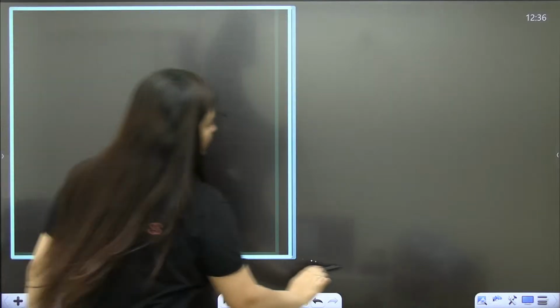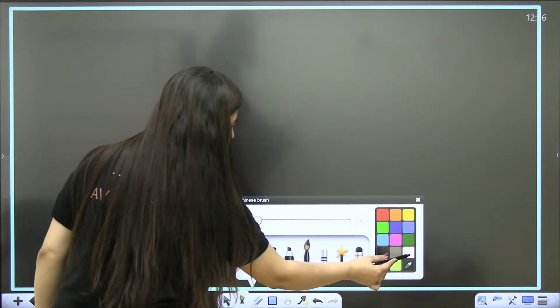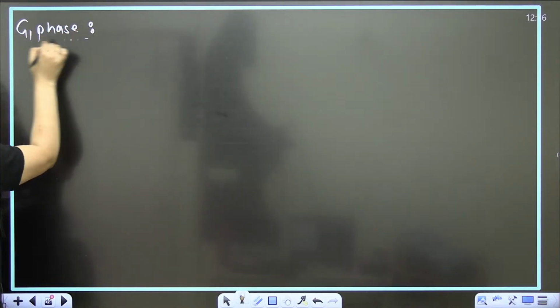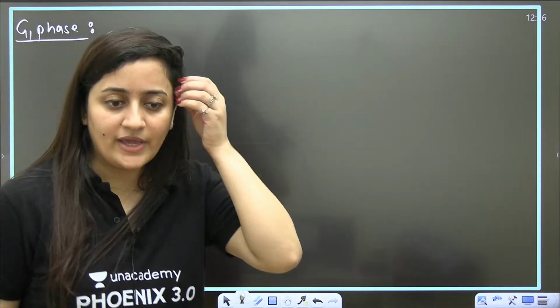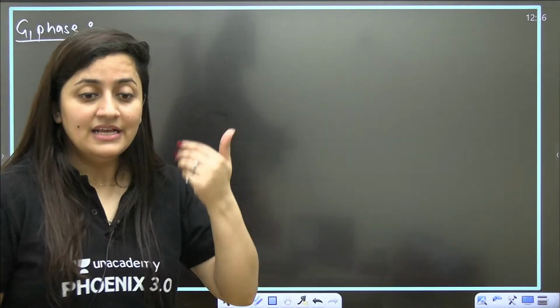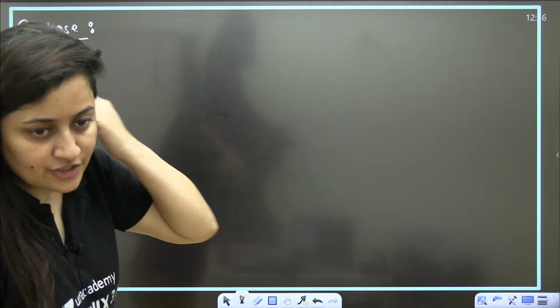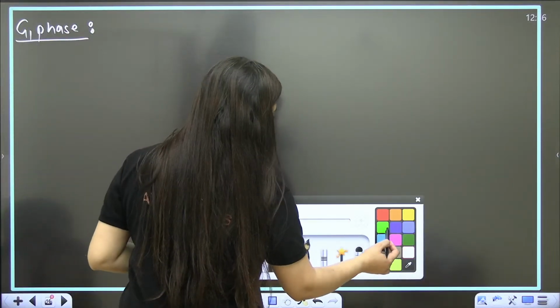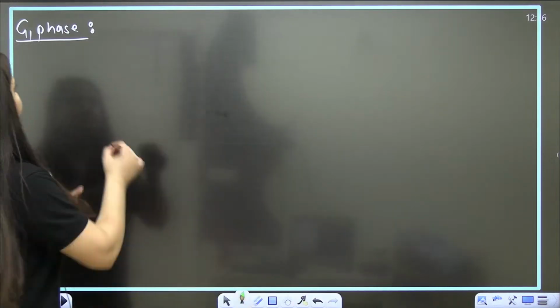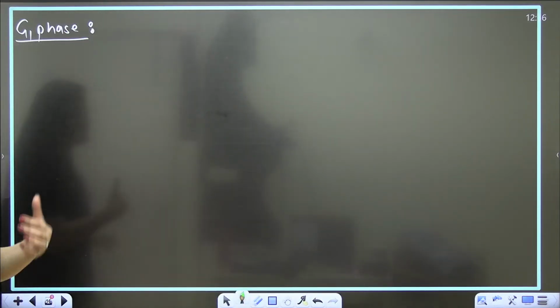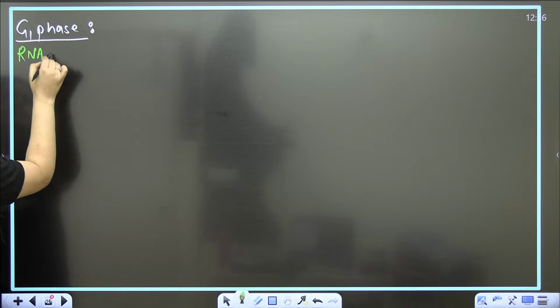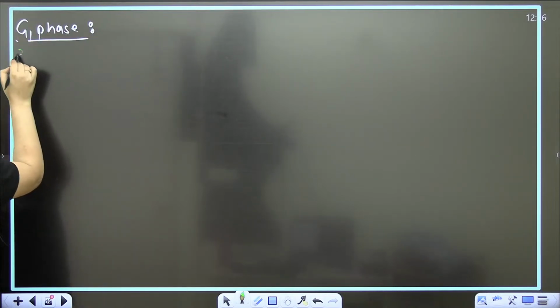In the last class, when we were talking about the cell cycle, we started the story with the G1 phase. So quickly tell me what's going to happen in G1 phase. We have already completed it, right? Let's revise it in one go. Ultimately in the G1 phase, cytoplasmic growth is there, cell growth is there, RNA and protein synthesis is there. RNA, enzymes, proteins, nucleic acid, all 3 types of RNA. I believe you have attended the last class.